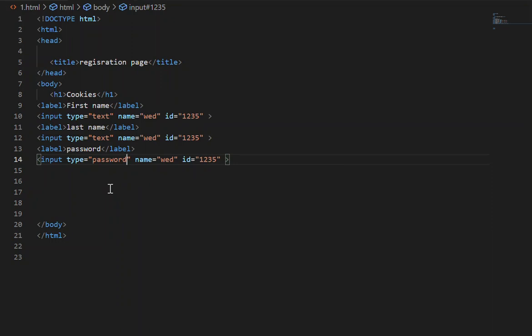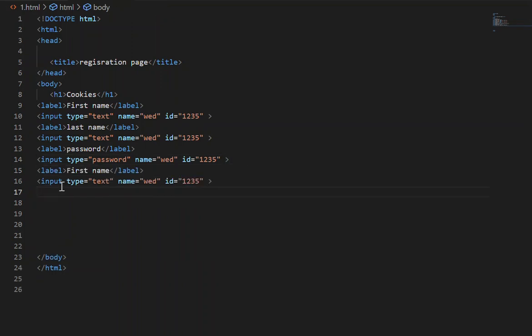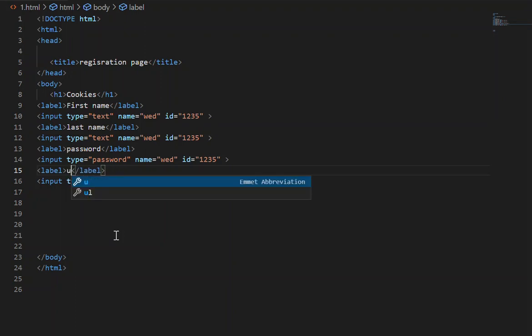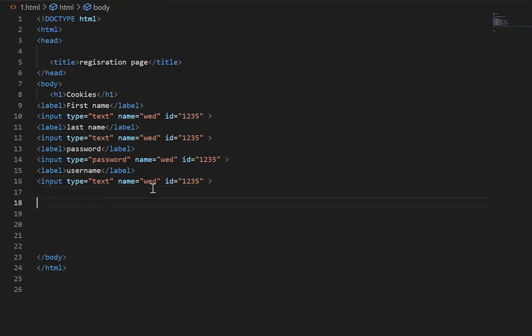So what password does is that it does the dots. Like, do you know if you're signing into your Chromebook, the dots will come up when you're typing in your password? Like that. And then we do it again, and we do our username this time. And then it will be just type text. And then that's it for this class.